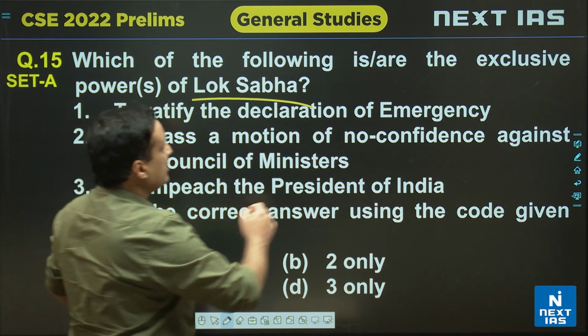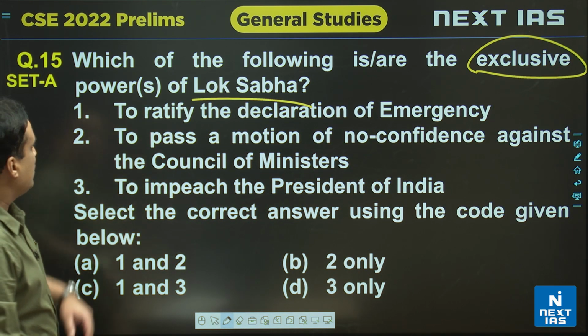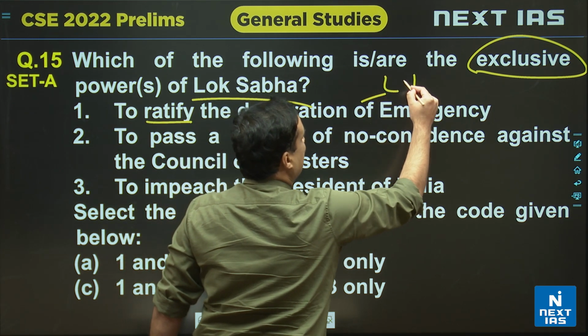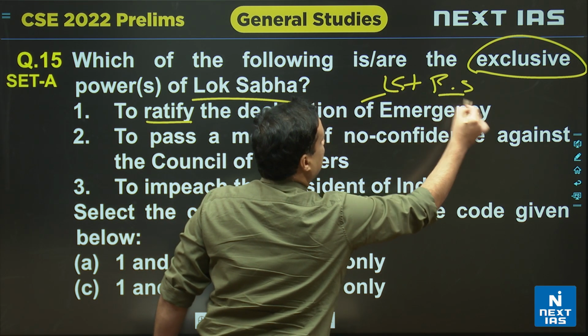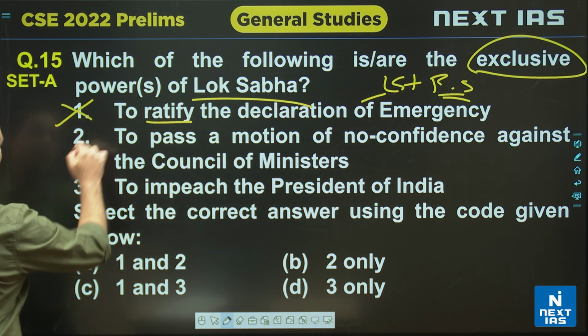उसने पूछा है वो पावर जो सिर्फ लोकसभा की है, राज्यसभा के पास वो पावर नहीं है. Now when you have to approve the emergency, then this is done by Lok Sabha as well as by Rajya Sabha. तो ये लोकसभा की exclusive power नहीं है. So this statement is wrong.